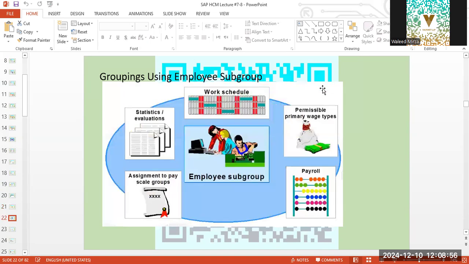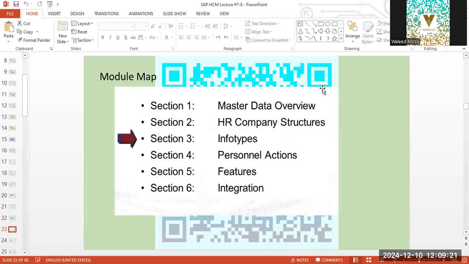Now, employee subgroups will be differentiated under the employee group. What are the employee groups? Salary and hourly. Okay. So the pay scale groups is one of the metrics to differentiate an employee subgroup. The wage types will be different. The payroll calculation dates will be different.